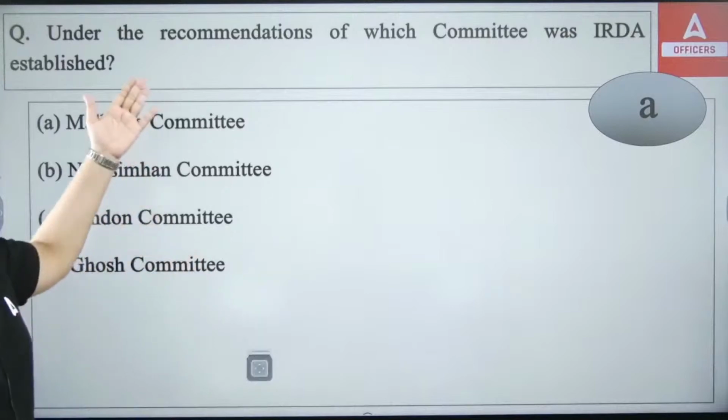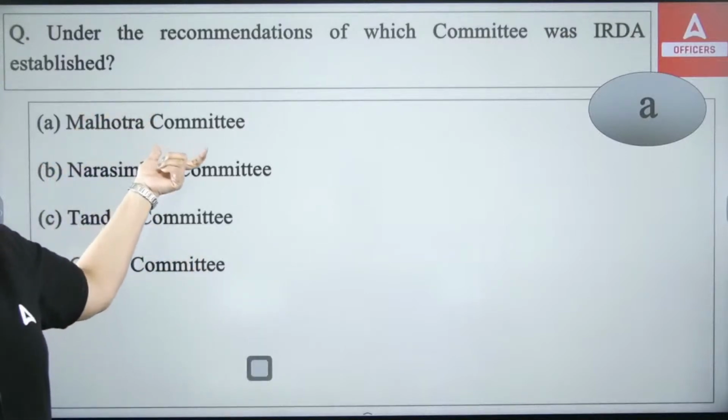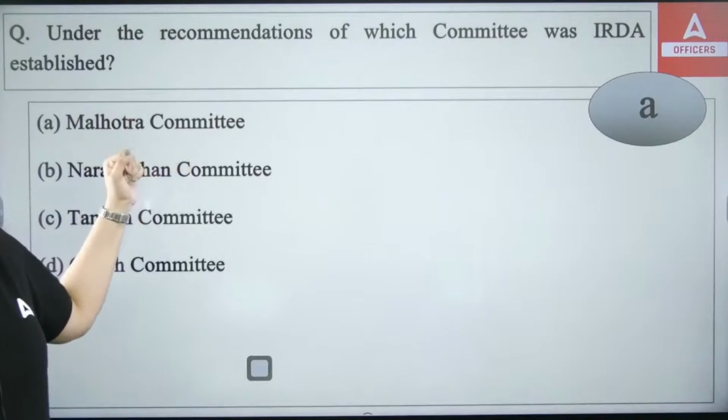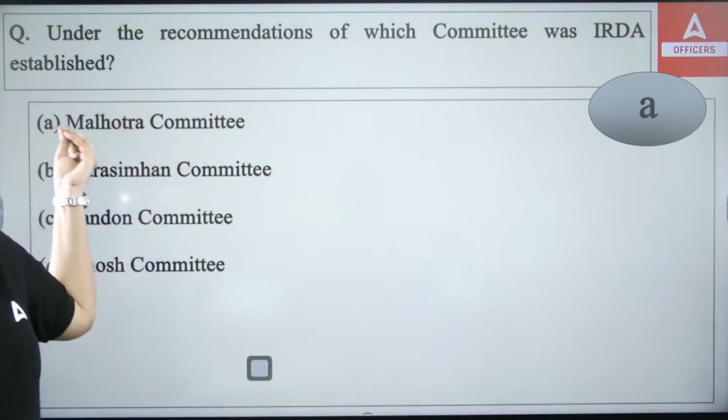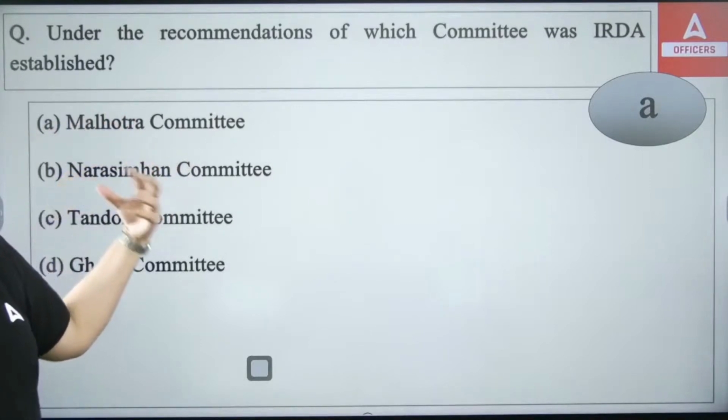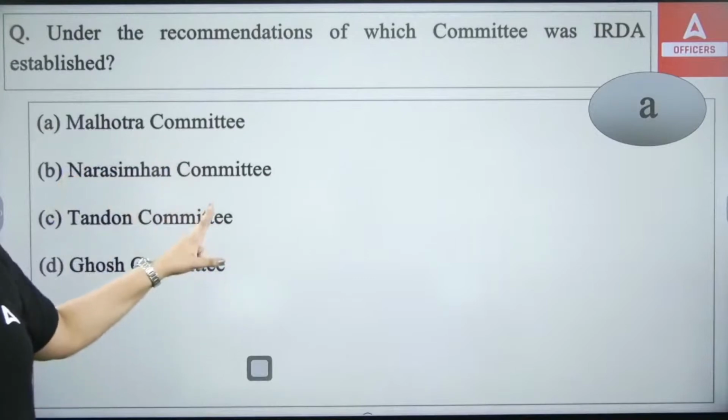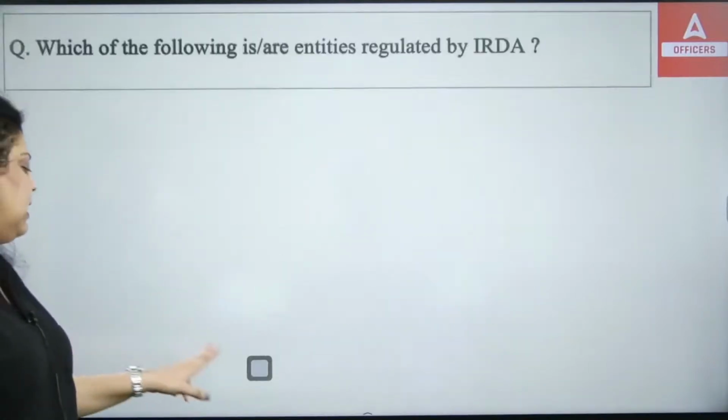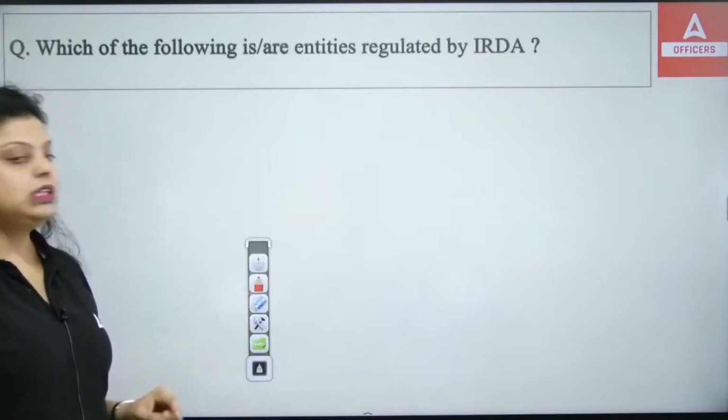Okay, and on the recommendation of the same committee, on the recommendation of Malhotra Committee only, what have we done? We have introduced the banking insurance business in banks. We have also introduced the insurance business in banks on the recommendation of Malhotra Committee.